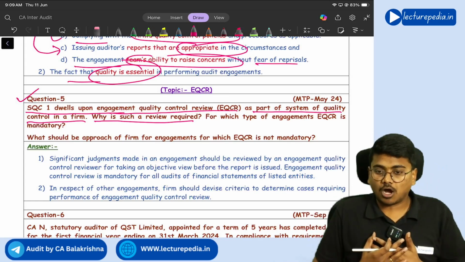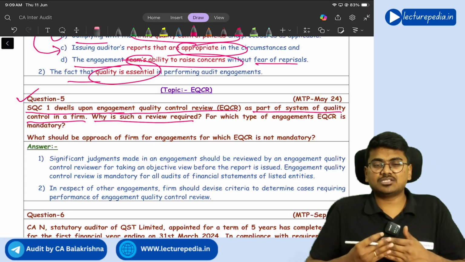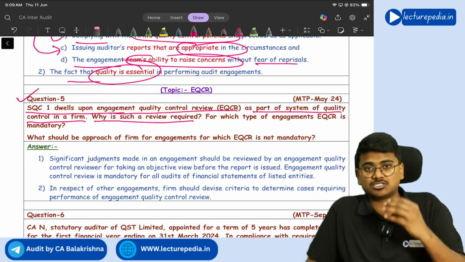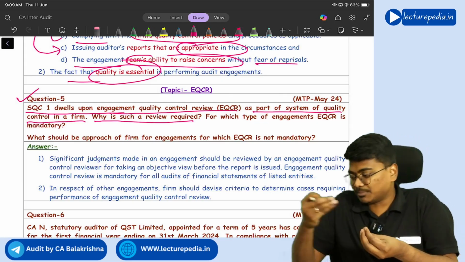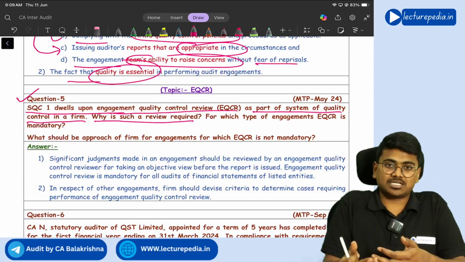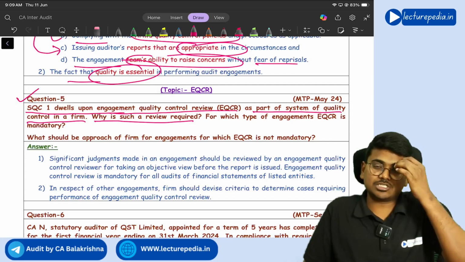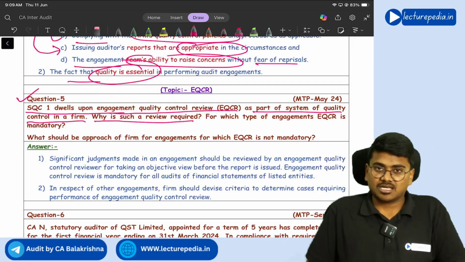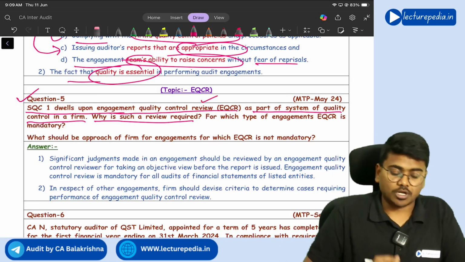Because the auditor will perform his work and he will give his audit report. Before giving his audit report, whatever work the auditor has performed, whatever judgments, whatever conclusions the auditor has reached, it is better if some other chartered accountant reviews those judgments, so that the audit report that the auditor issues will be objective, will be a correct audit report, appropriate in the circumstances, and the quality of the audit also increases if the work has been once reviewed by another chartered accountant. So that is the purpose of engagement quality control review.